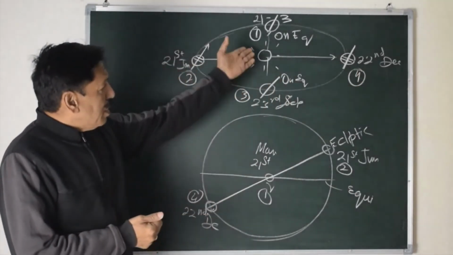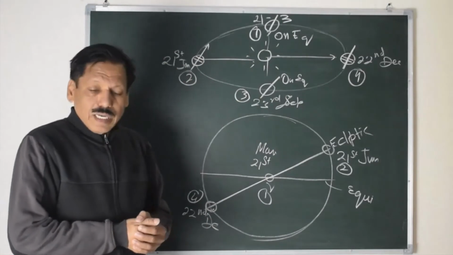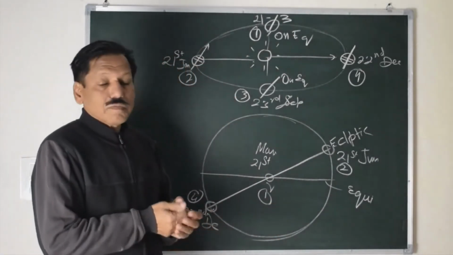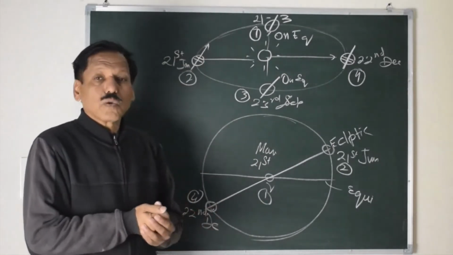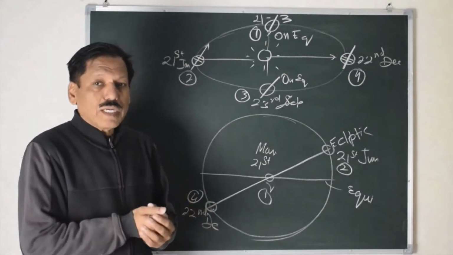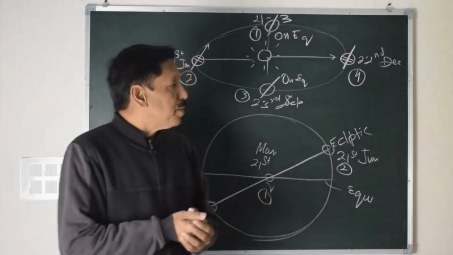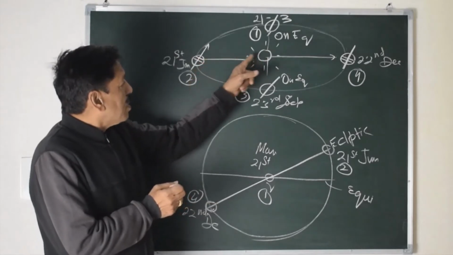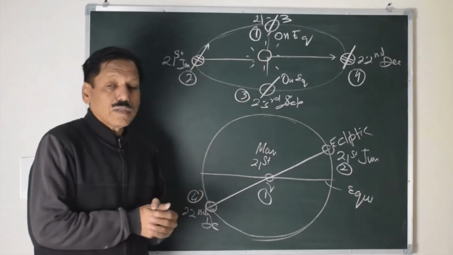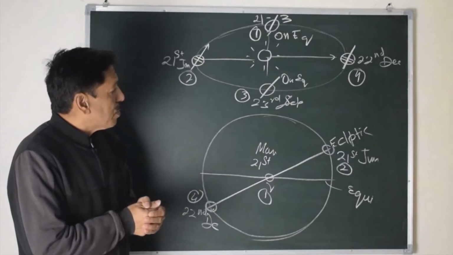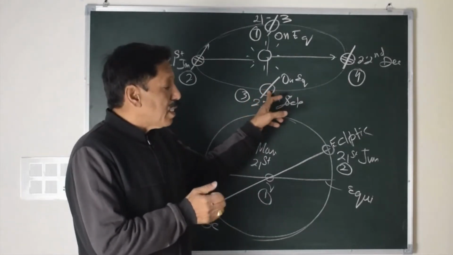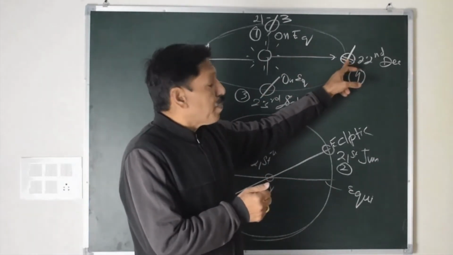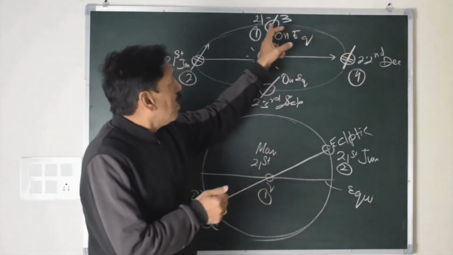So here you can see in this diagram, basically there is a change of season because of the inclination of Earth's rotational axis by about 23.5 degrees on the ecliptic. So because of that, if you look at this diagram, the sun's rays are falling directly on 23.5 degrees north. When Earth comes here, the sun's rays fall directly on the equator. Sun's rays fall directly on 23.5 degrees south, equator once again.